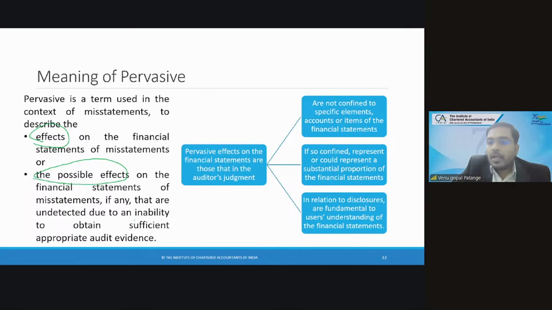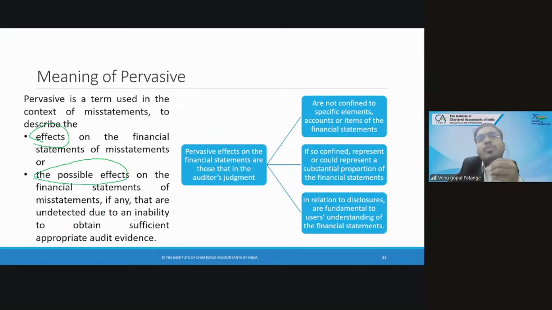Next, in relation to disclosures, they are fundamental to users' understanding of the financial statements. For example, the fundamental accounting assumption, which is going concern. If you feel there is uncertainty towards going concern, it is management's responsibility to disclose that fact, but they are not disclosing.